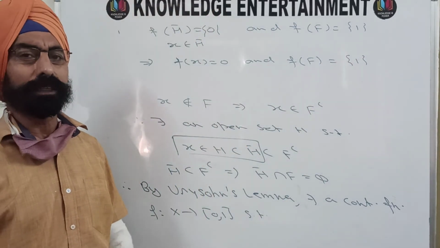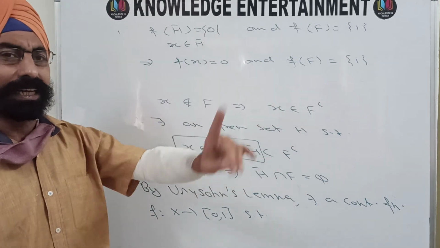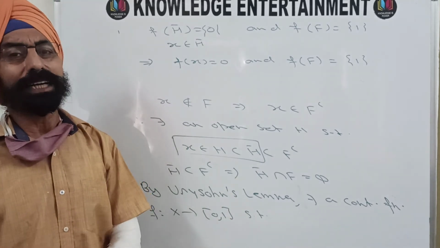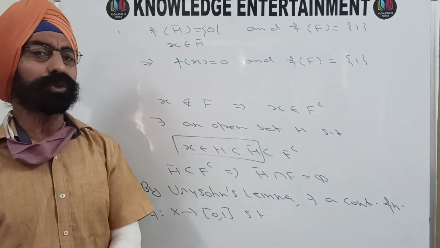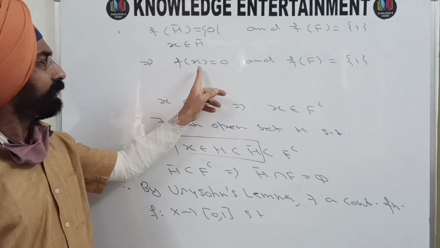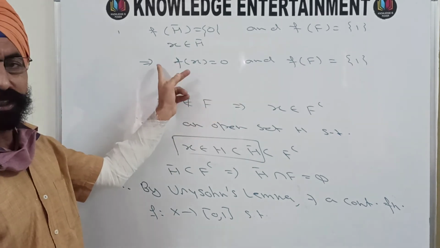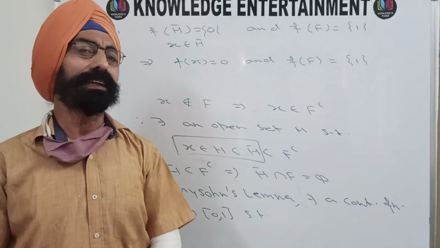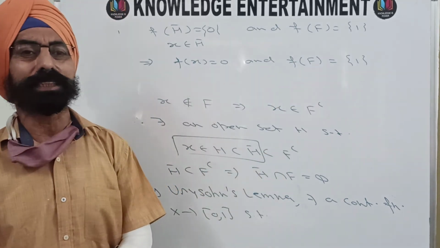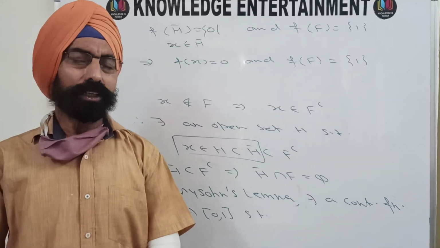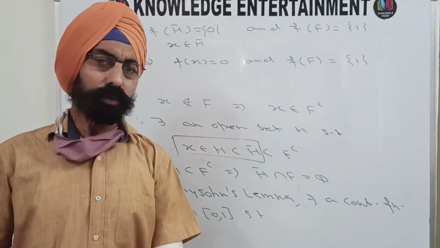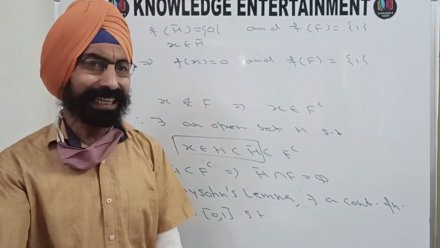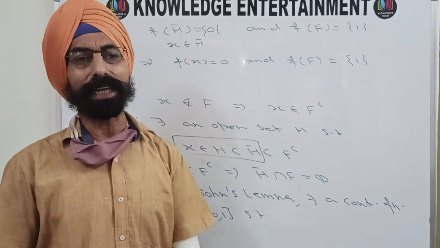So look at the beauty. From where you started, you took a closed set F and a point X not belonging to F, and now you have obtained a continuous function from X to the closed interval [0, 1] such that f of the point X is 0, and the image of every point of the closed set F is 1. And that is the definition of complete regularity. That means the space is completely regular. So here I am going to stop this video. In the next video, we will see theorems related to completely normal spaces, and Tietze's extension theorem is coming very soon. Thank you once again.